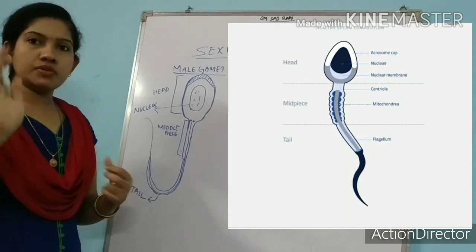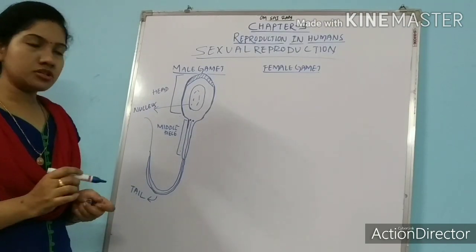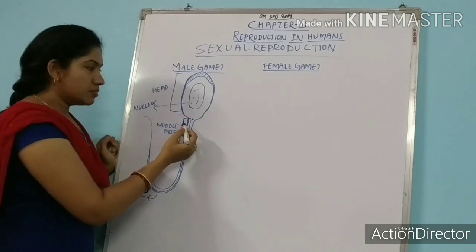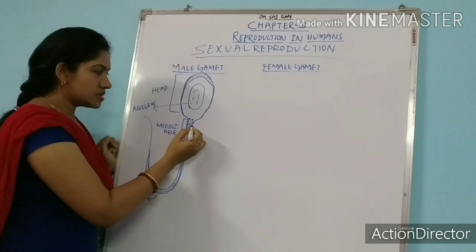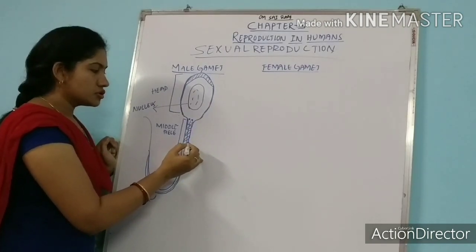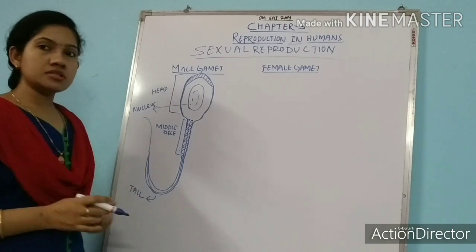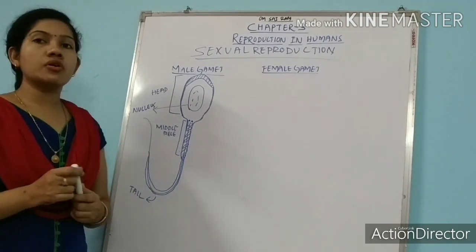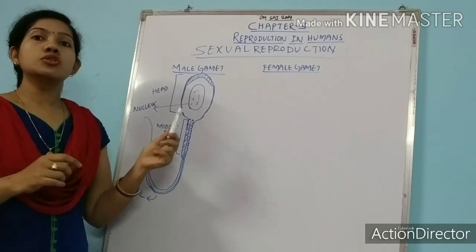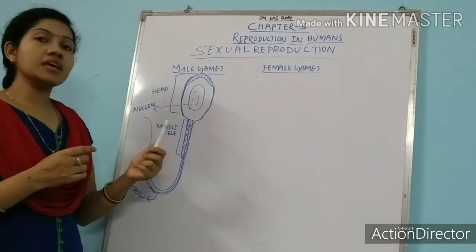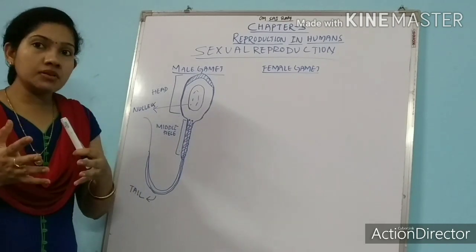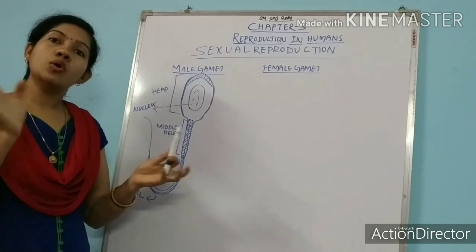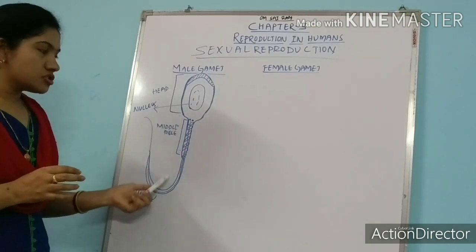Later on in higher class we will read details about this. So again I am repeating the structure of sperm. It has a head, middle piece and tail. And remember, the middle piece contains a number of mitochondria. So what is the work of mitochondria? Mitochondria is known as the powerhouse of the body. It stores ATP. So these mitochondria give energy to the sperm to move. Sperms can move very fast. Why will they move? They will move to meet the egg or the female gamete, or we can call it ovum. So this is all about the structure of sperm.